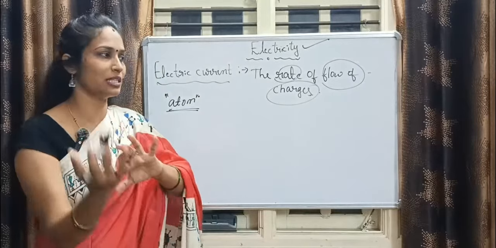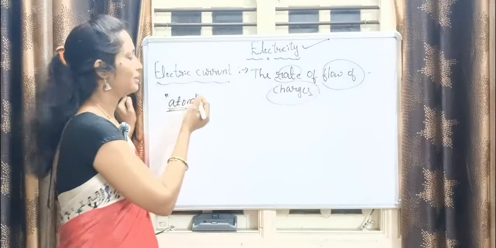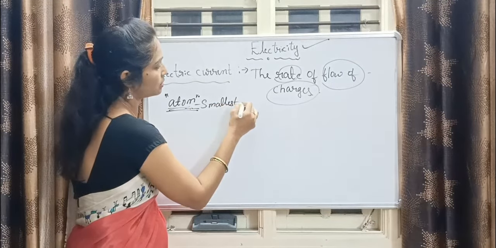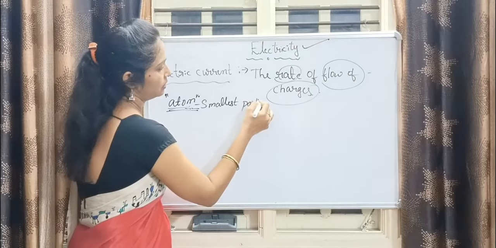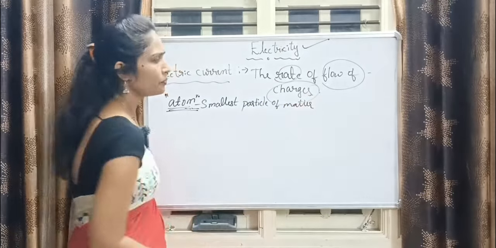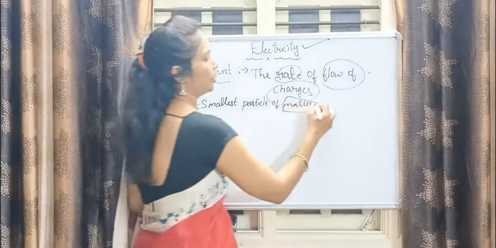Before moving into that concept, let me tell you something. What is the meaning of the atom, guys? The smallest particle of matter. What is matter, guys? Everything in the universe.